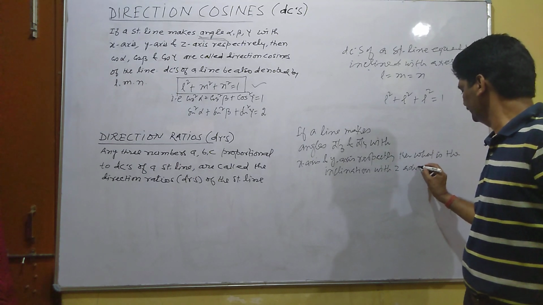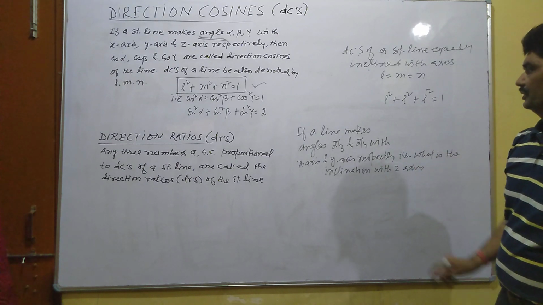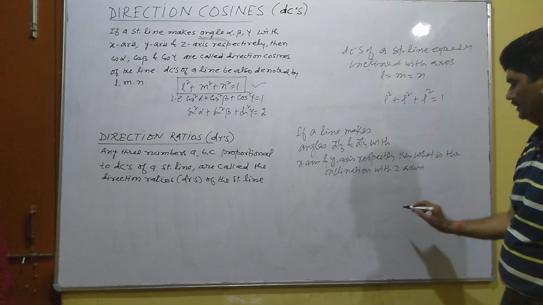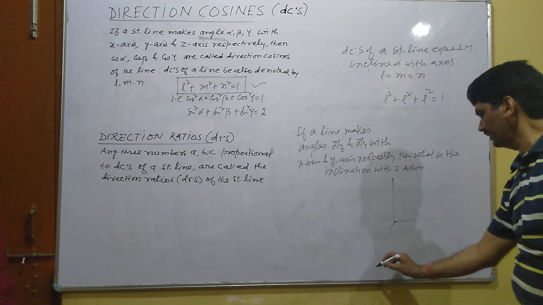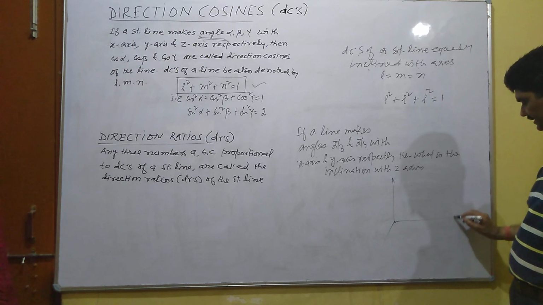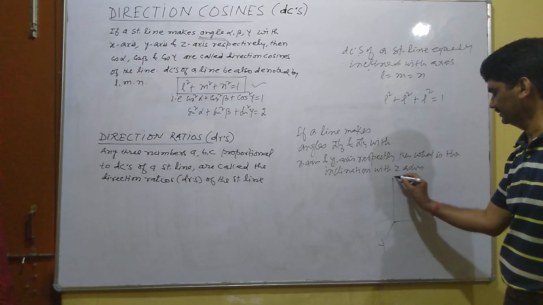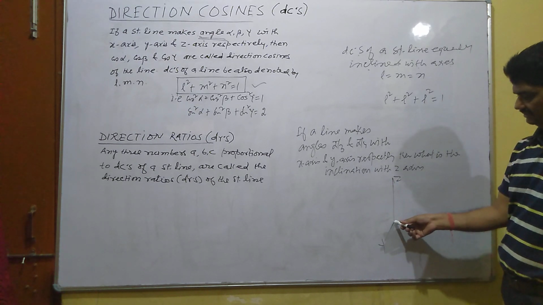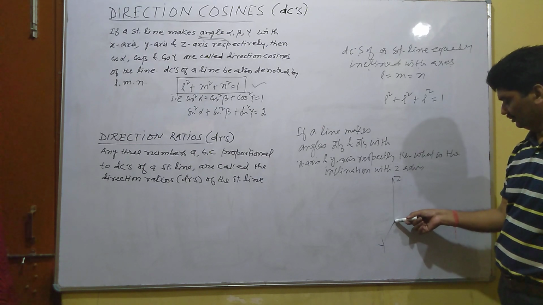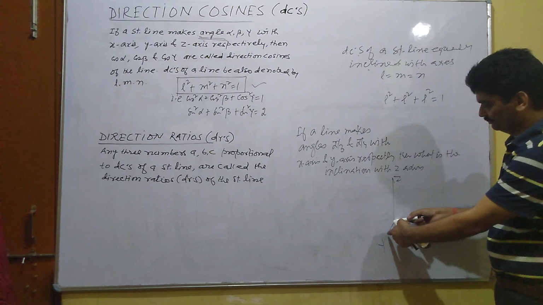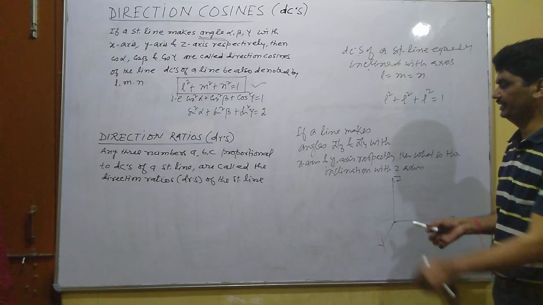Z-axis. So with two axes given, the x-axis and y-axis, this is the z-axis, and this marker is any line. So this angle is pi by 4 and suppose this is theta.